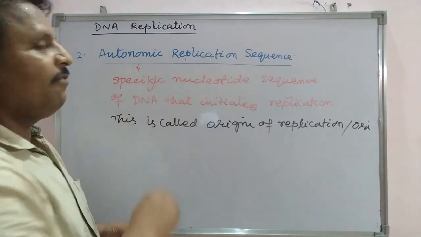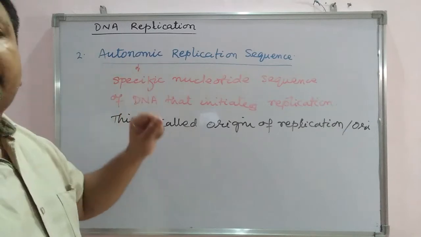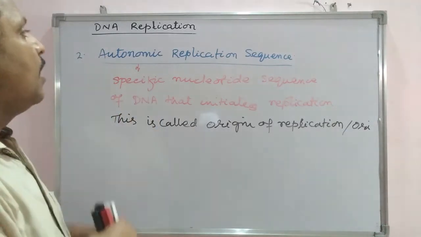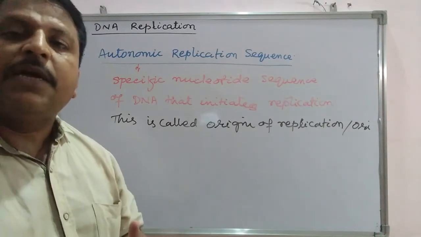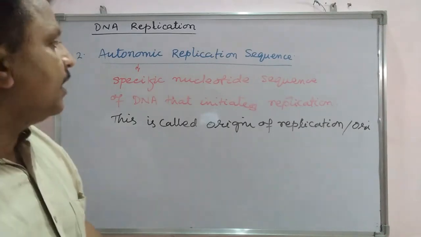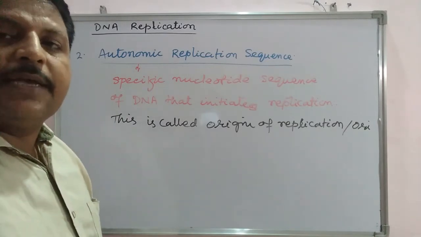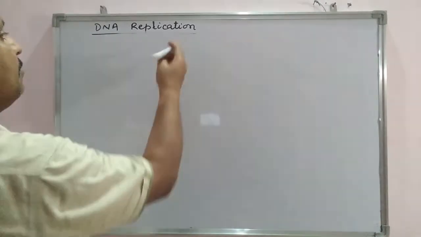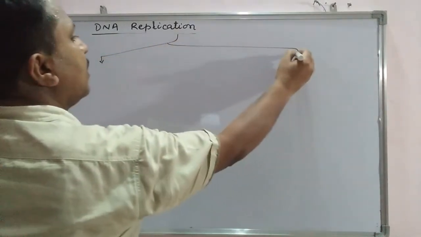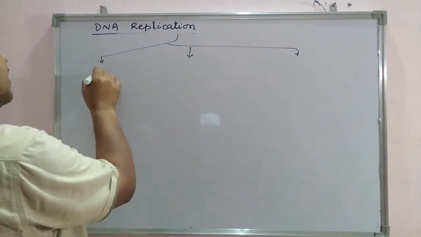So this is the brief information about DNA replication. Now next, how many different mechanisms of DNA replication are there? There are three different mechanisms of DNA replication. First one is conservative type.